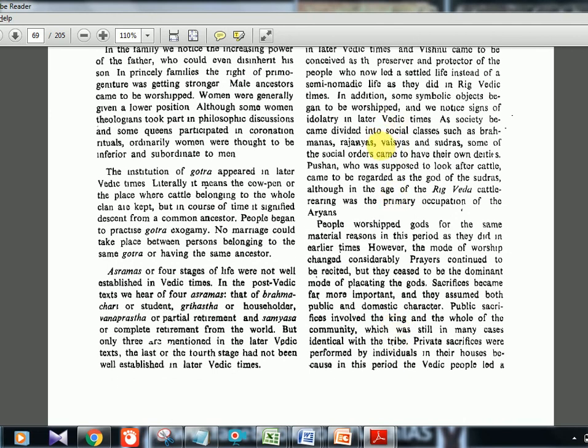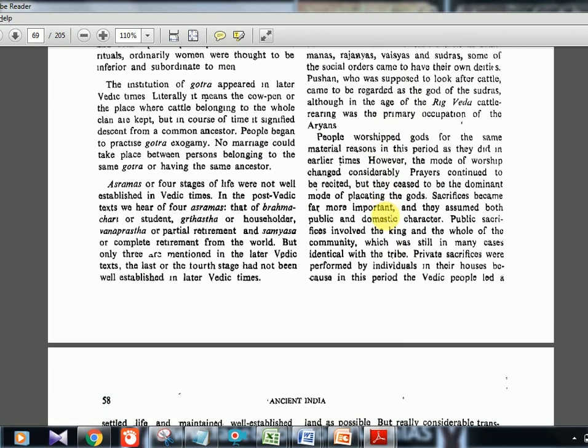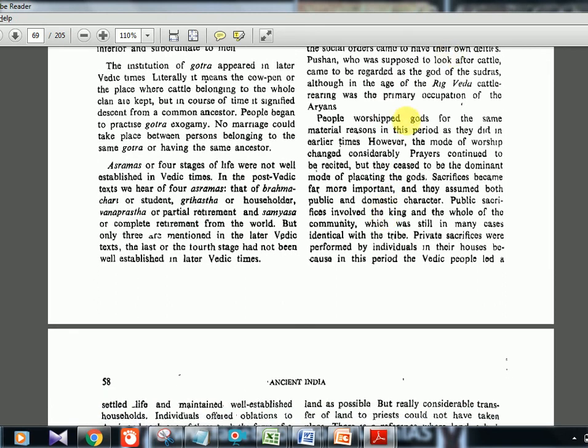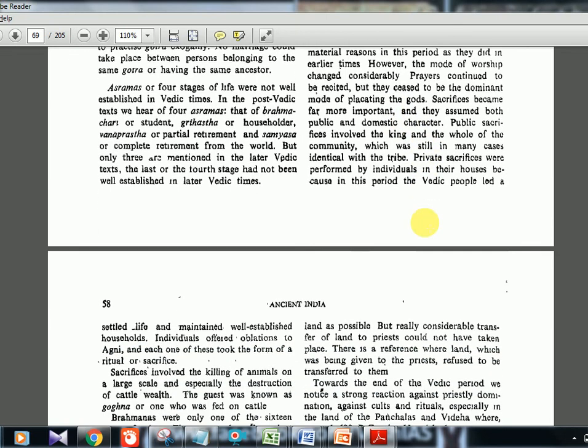Then again, society classes, we have already seen all the 4 classes and the 4 ashramas. Then people worship gods for the same material reasons. They wanted the well-being of people: health, wealth, food, and all those kinds of things. That is why they prayed. But more rituals came in. That is the main difference between the later Vedic period and the earlier Rigvedic period.